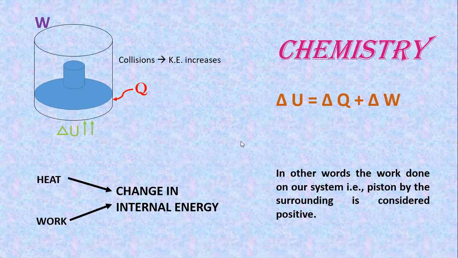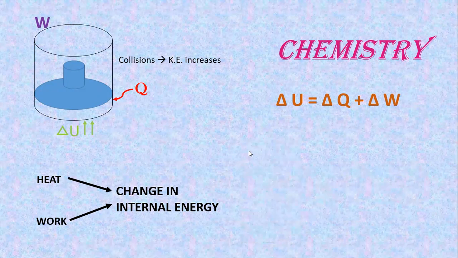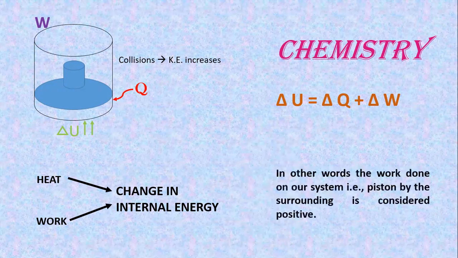Let's check back the physics side again. And what does it say? The physics side was saying that the work done by our system is positive, and the chemistry side here, as you can see, the work done on our system is considered positive.